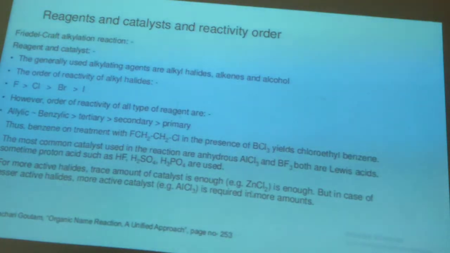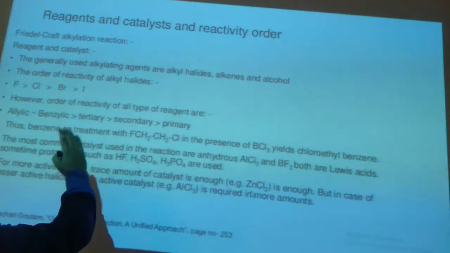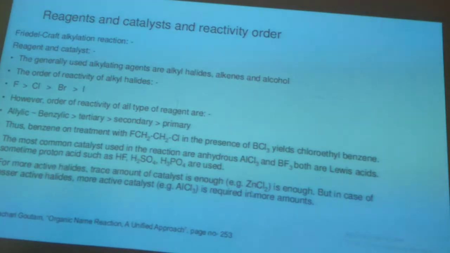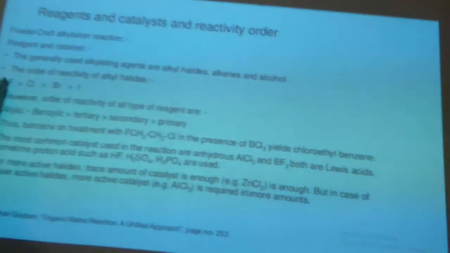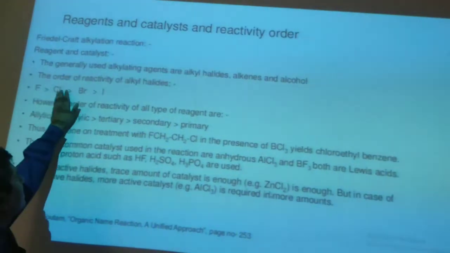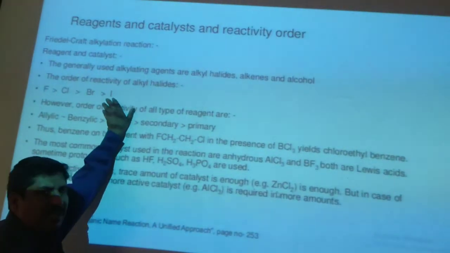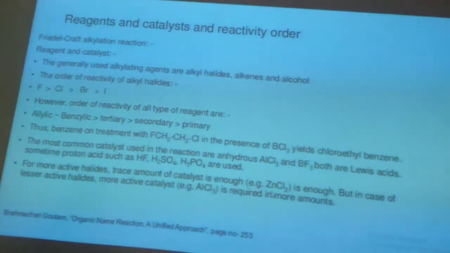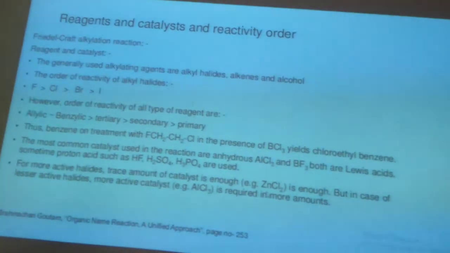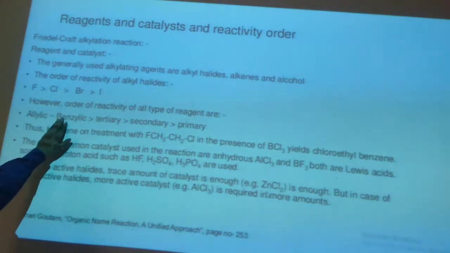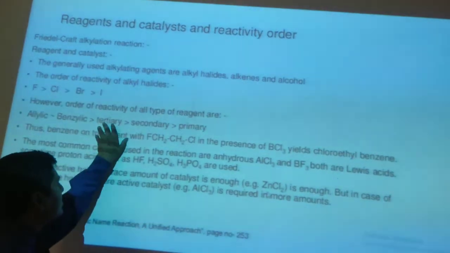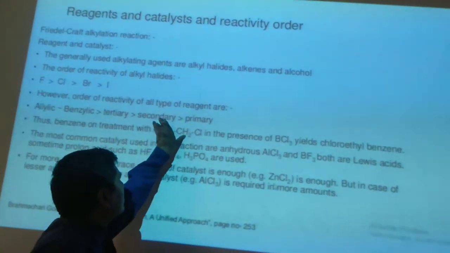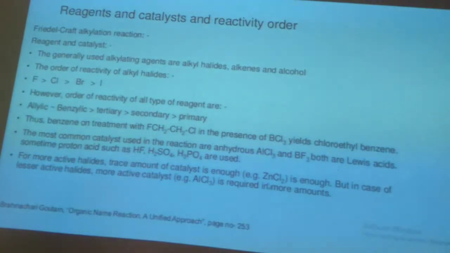Friedel-Crafts alkylation reaction: reagent and catalyst. The generally used alkylating agents are alkyl halides, alkenes, and alcohols. The order of reactivity of alkyl halides is that fluorine is more reactive than chlorine, chlorine is more reactive than bromine, and bromine is more reactive than iodine. However, the order of reactivity of all types of reagents is that allylic and benzylic are somewhat similar and greater than tertiary. Tertiary is greater than secondary, and secondary is greater than primary compounds.